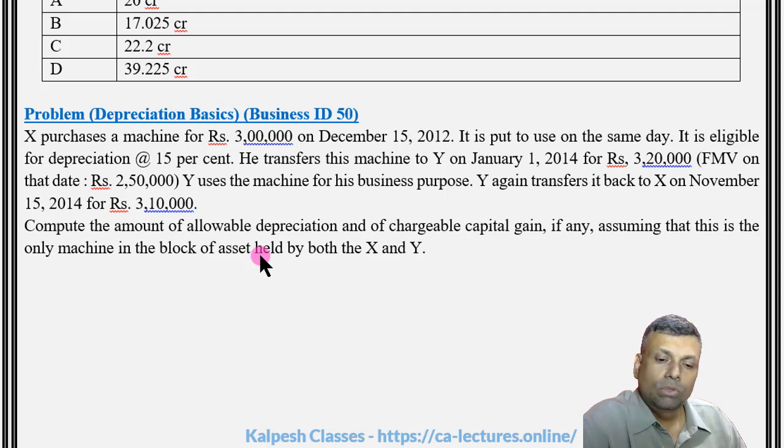Friends, in this particular question, one of the points that should be noted and known to us is basically the meaning of the actual cost. Section 43(1) defines what will be the actual cost to the assessee in different circumstances or situations.